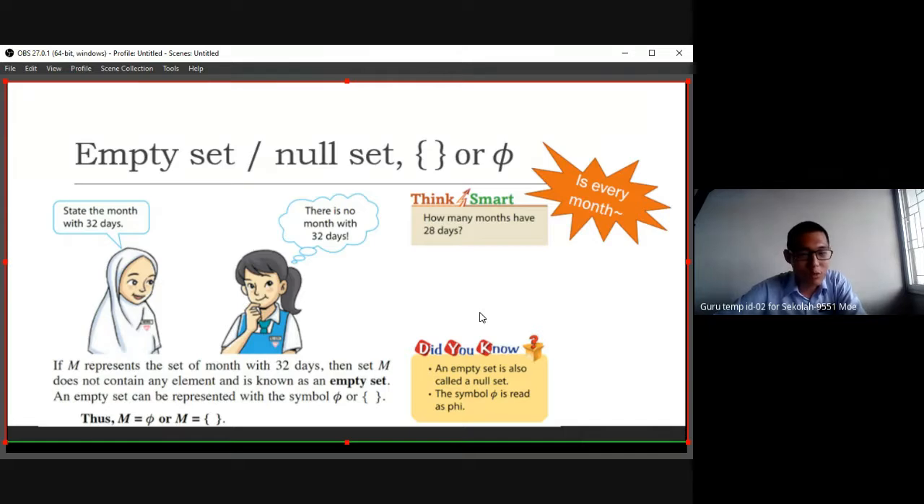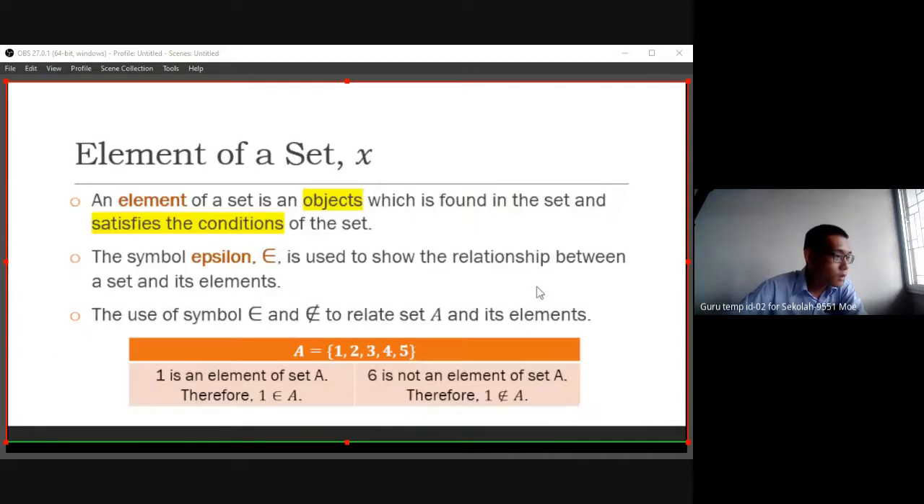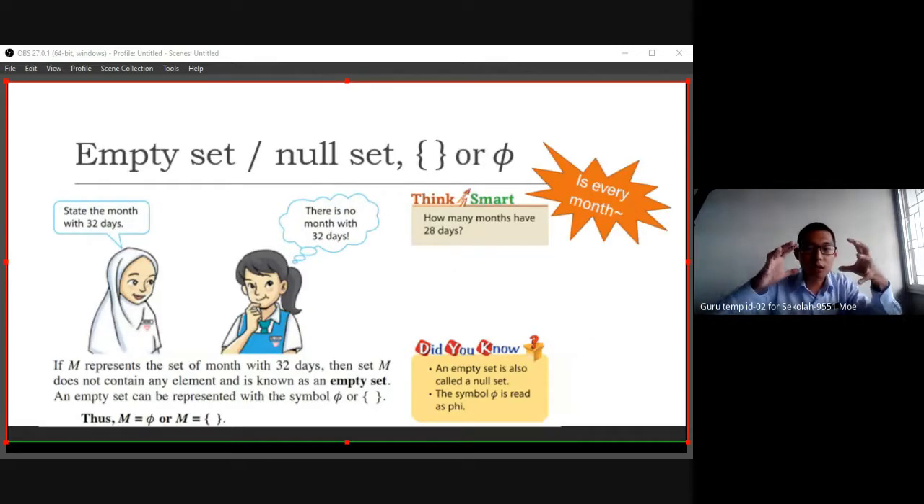So we have these two, empty set, null set. If a set is given that has no element, it will equal the null set, the empty set. Okay, so I continue with the next. So just now we said because there is no element inside, right? So with no element inside we call it the empty set.